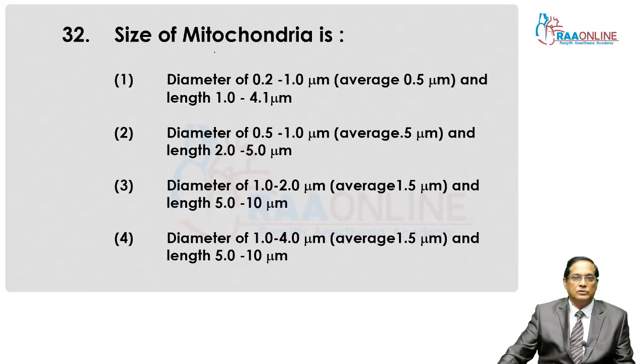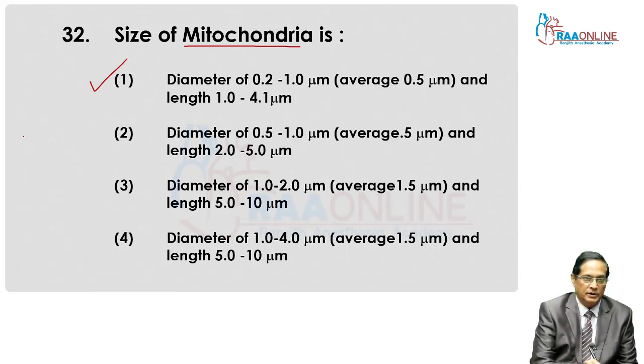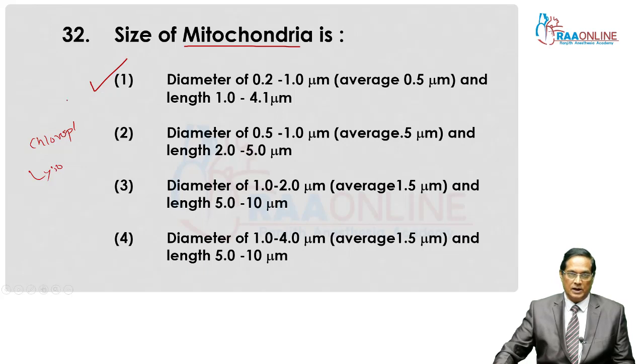Now 32, size of mitochondria. Some cell organelles are there whose size is generally asked. For example, plastids, chloroplast. Size of chloroplast is also important. Size of lysosome is important too.